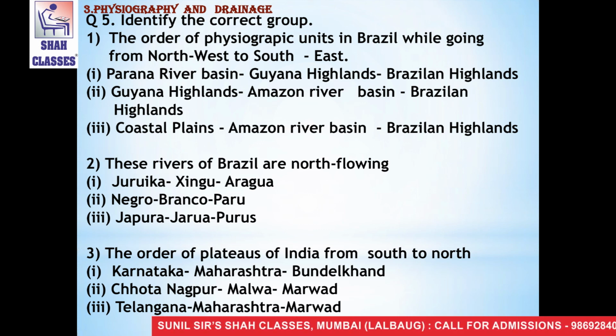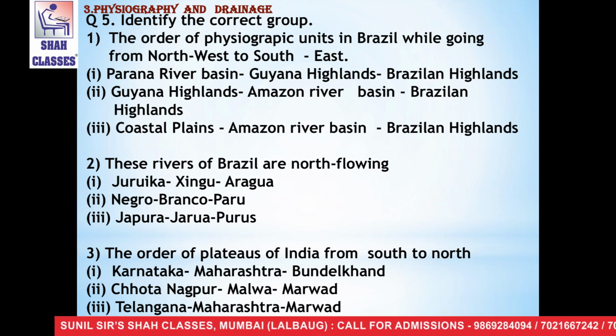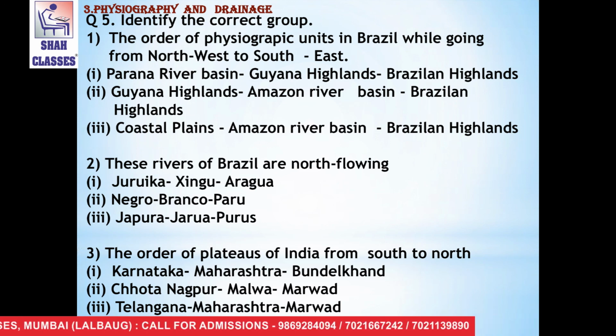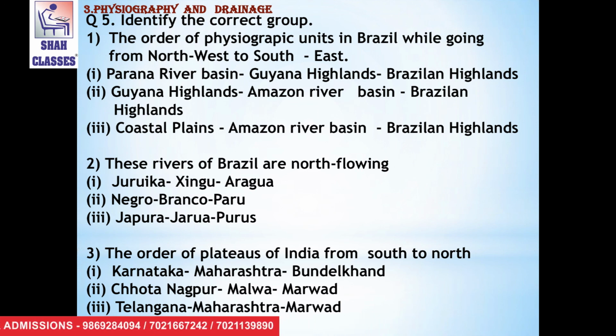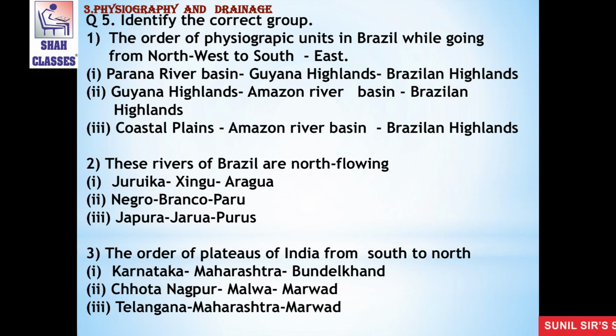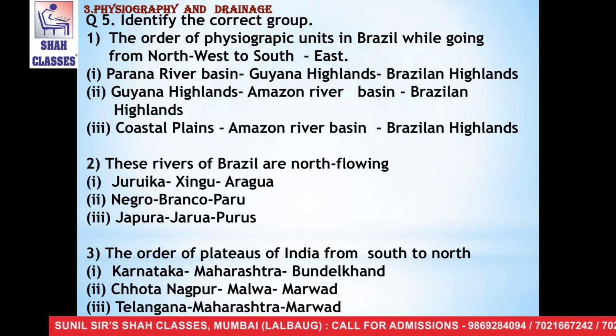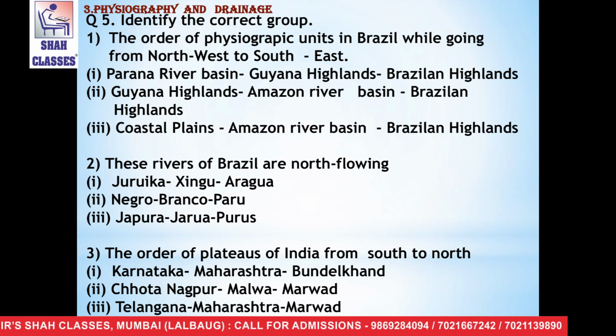The second question is, which of these rivers of Brazil are not flowing. First, Jurua, Xingu, Araguaia. Second, Negro, Branco, Purus. And third, Japura, Jurua, and Purus. The third question is the order of plateaus of India from south to north. First is Karnataka, Maharashtra, Bundelkhand. The second one is Chota Nagpur, Malwa, Marwar. And the third one is Telangana, Maharashtra, Marwar.